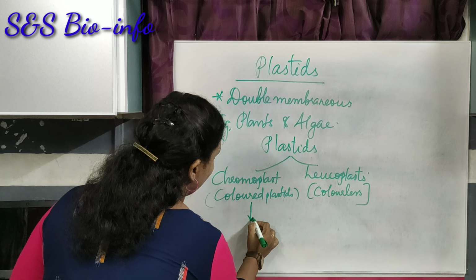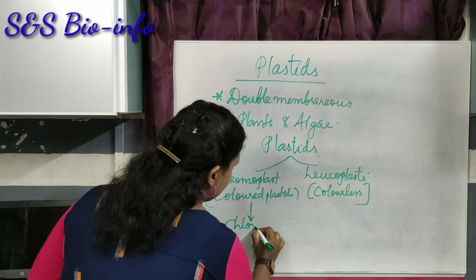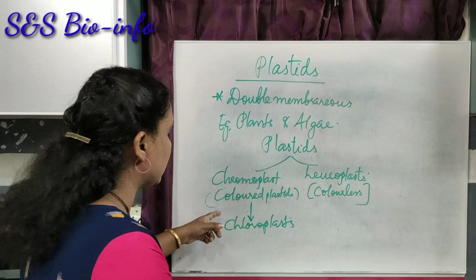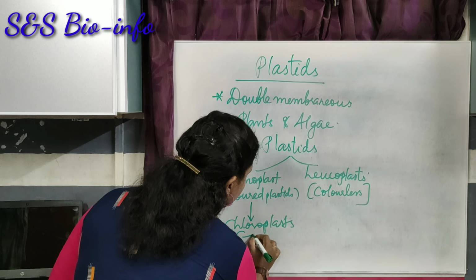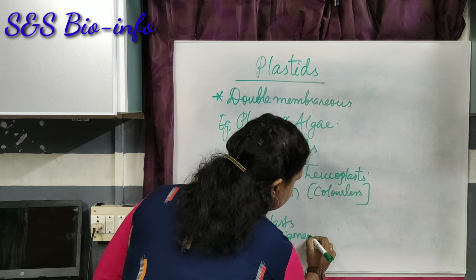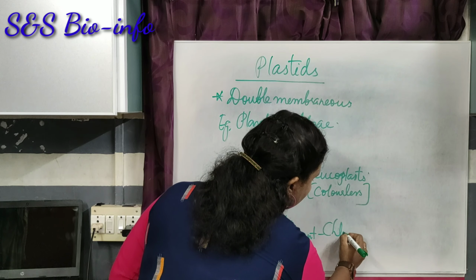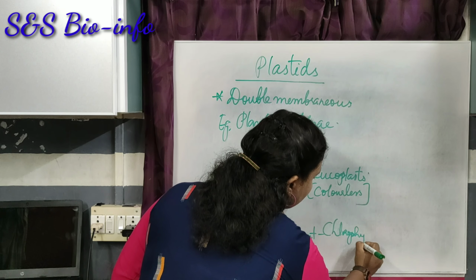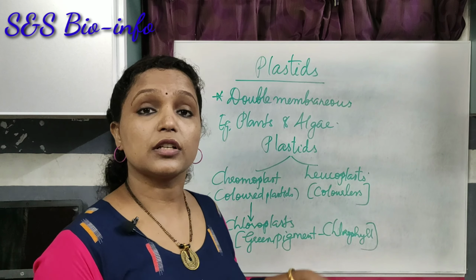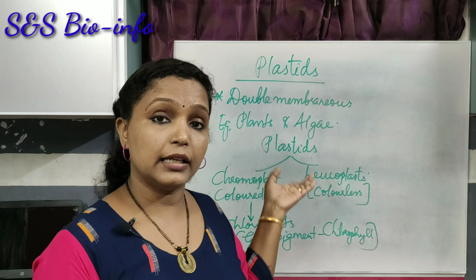So, chloroplast is one of the types of chromoplast, and it consists of a green pigment, what? Chlorophyll. Got it? What is the significance of this chlorophyll pigment in the plants and algae?